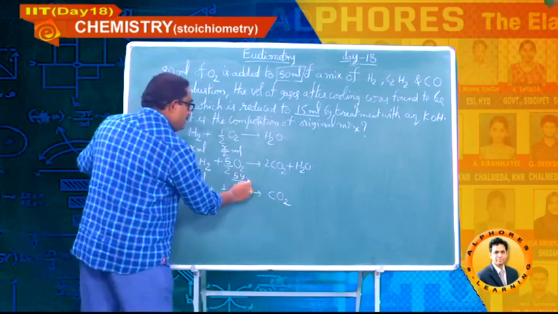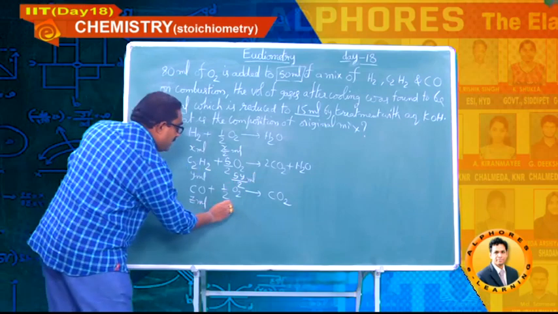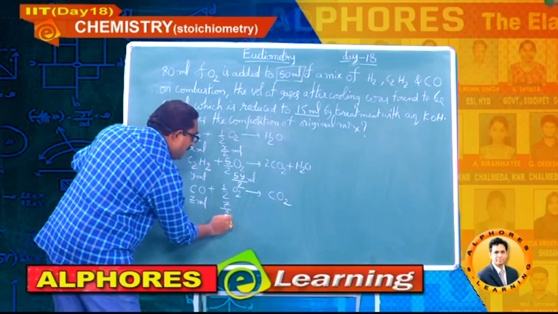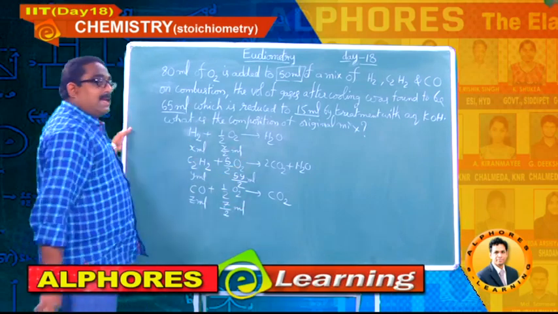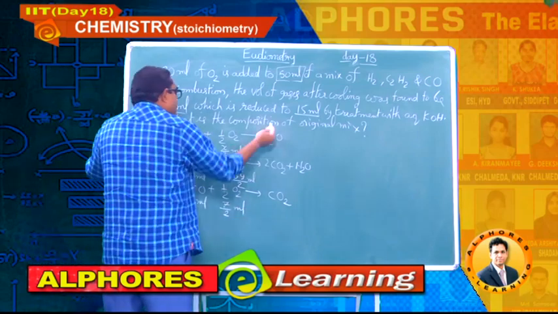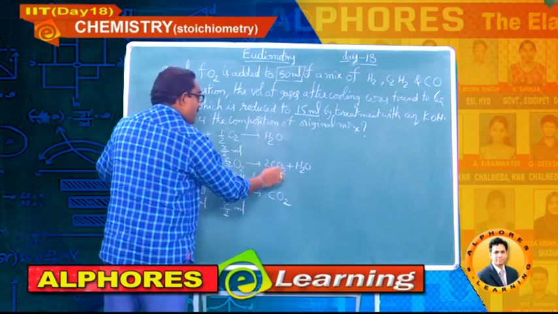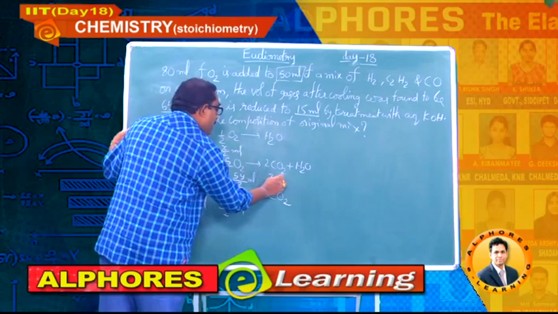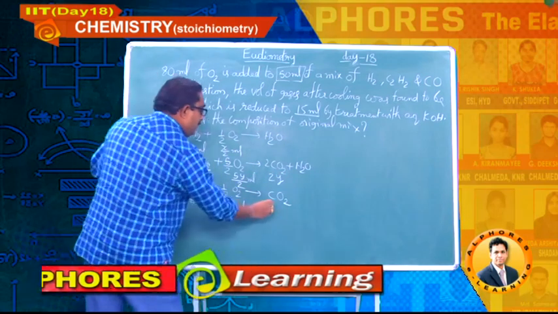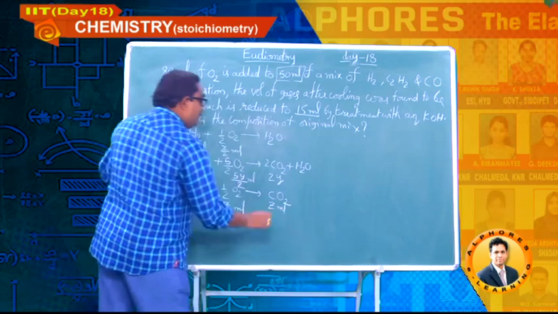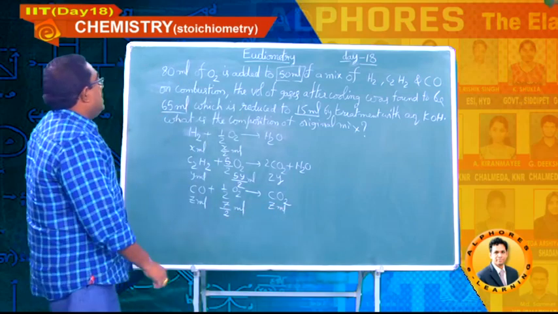For Z ml, Z by 2 ml. Here it is liquid, no need to consider. Here 2 moles of carbon dioxide, so for Y ml it is 2Y. Here Z ml gives Z ml.